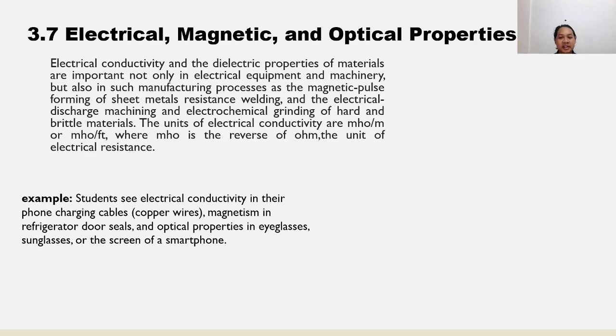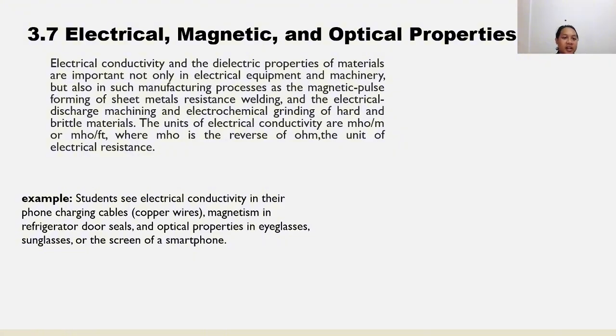Many engineering applications depend on these properties. Copper and aluminum are used for electrical wiring because they are excellent conductors. Ferromagnetic materials such as iron are essential in transformers, motors, and generators. Optical properties are applied in fiber optics, lenses, and laser technologies. Some materials, like quartz, exhibit piezoelectric properties and are used in sensors and medical components.